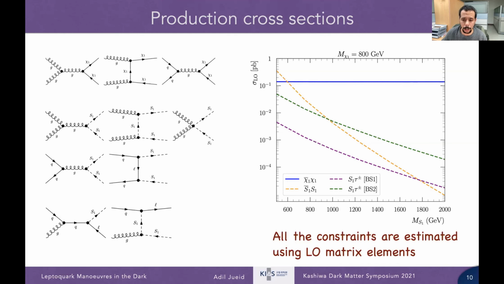So we use the leading order calculations for the matrix elements because we have to only have conservative estimates of the LHC bounds.